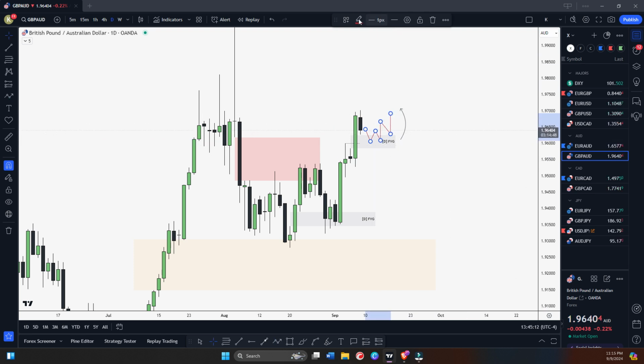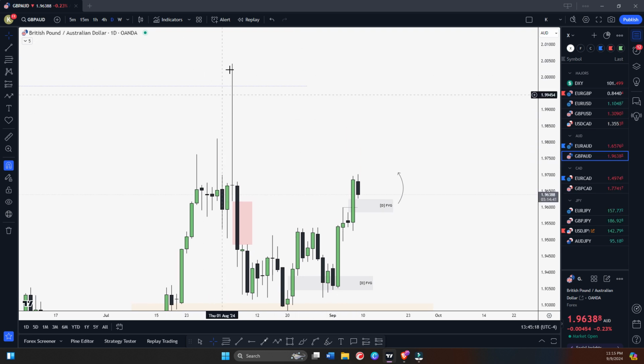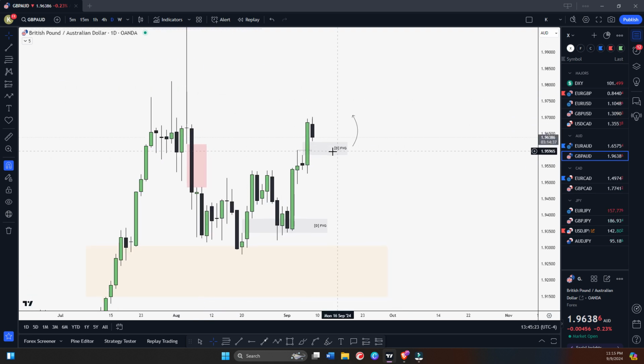Okay, same thing as on EUR/AUD. So we will see, and we have a very large weekly gap. Okay, so I believe the market is going to fill this gap if we're going to hold this level. So we will see. Still, EUR/AUD and GBP/AUD look bullish to me.